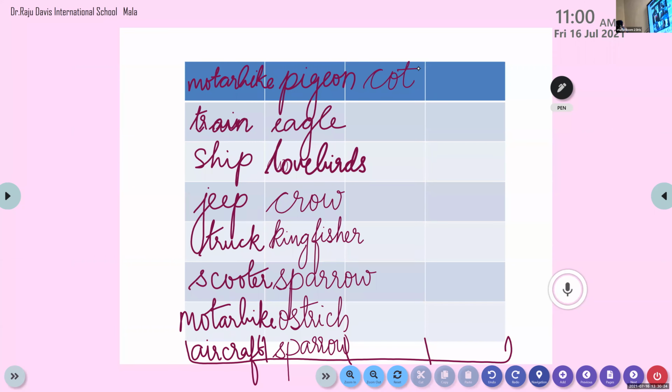If you have finished, it's okay. Please give me a thumbs up. Nobody is giving me a thumbs up, children. Please do give me a thumbs up if you have finished. And raise your hands if you're ready with a name of a furniture.